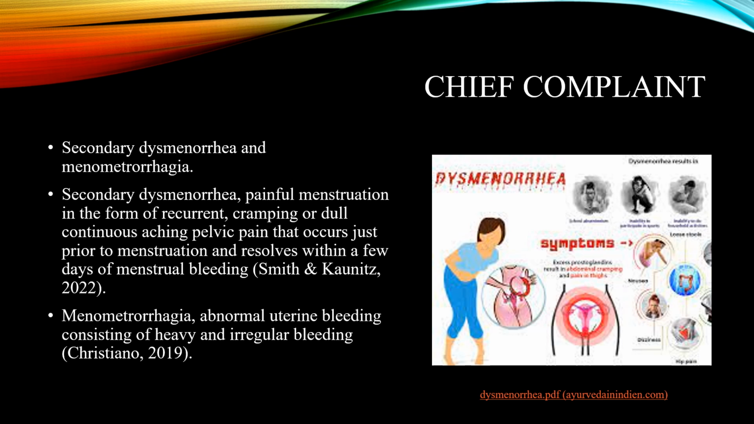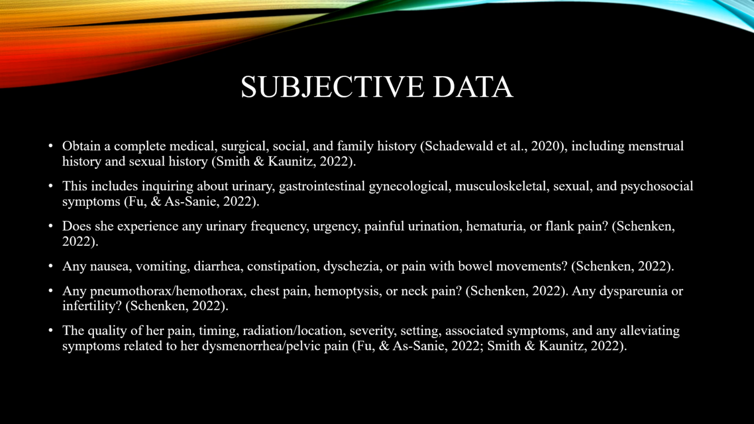Complaint. Molly's chief complaint would be secondary dysmenorrhea and menometrorrhagia. Secondary dysmenorrhea is painful menstruation in the form of recurrent cramping or dull, continuous aching pelvic pain that occurs just prior to menstruation and resolves within a few days of menstrual bleeding. Menometrorrhagia is abnormal uterine bleeding consisting of heavy and irregular bleeding.